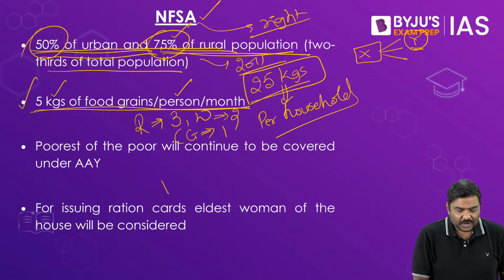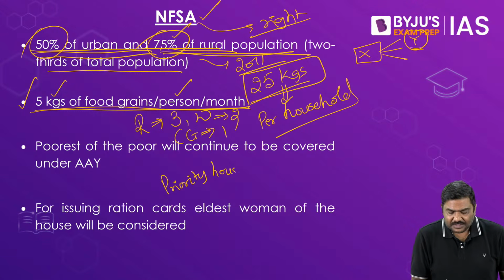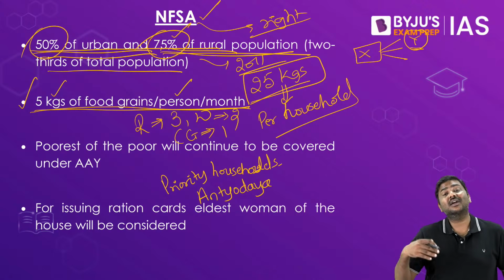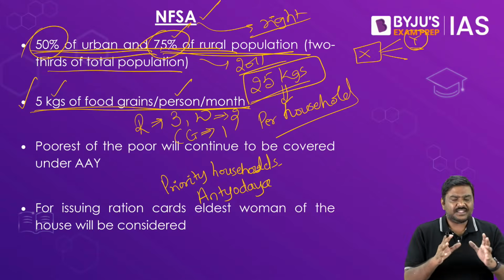One, priority households, and the second one is Antyodaya households. Priority households and Antyodaya households. I am using the term Antyodaya households. You can also say Antyodaya card holders. What is the basic idea?